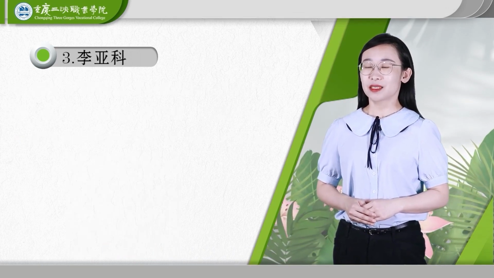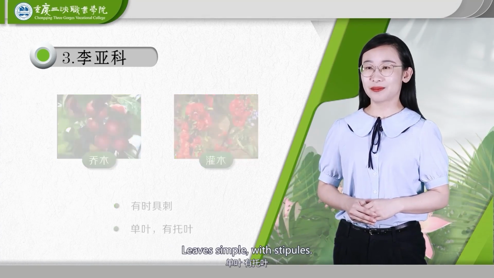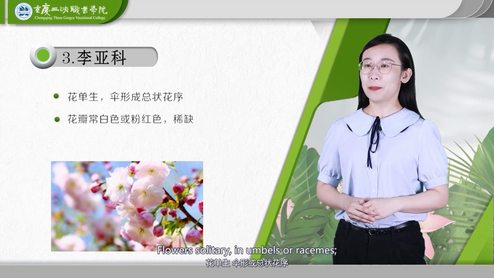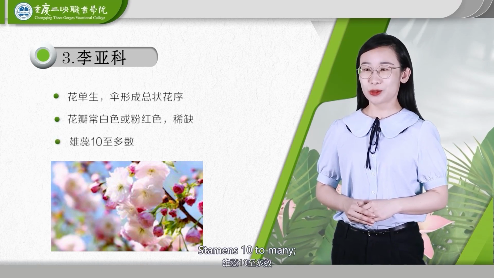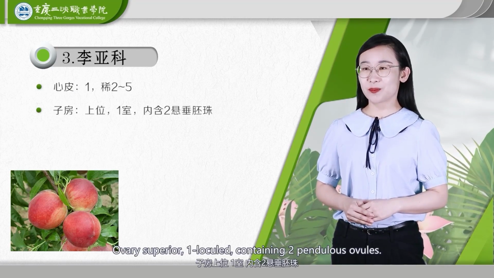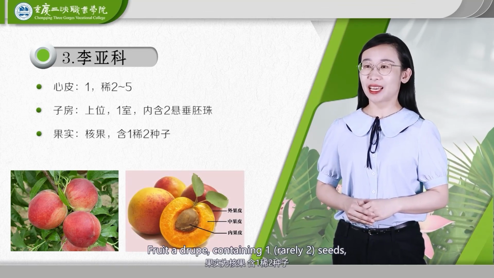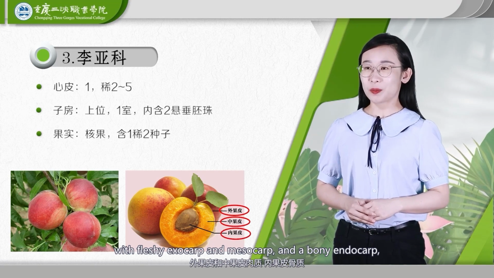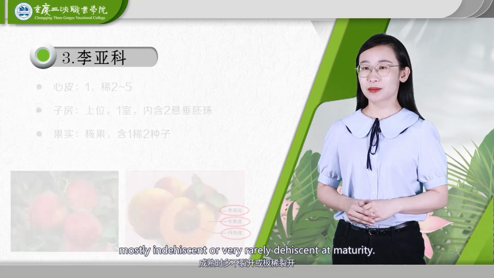3. Prunoideae. Trees or shrubs, sometimes prickly. Leaves simple, with stipules. Flowers solitary, in umbels or racemes, petals usually white or pink, rarely absent, stamens 10 to many, carpels 1, rarely 2 to 5. Ovary superior, 1 loculed, containing 2 pendulous ovules. Fruit a drupe, containing 1, rarely 2, seeds, with fleshy exocarp and mesocarp, and a bony endocarp, mostly indehiscent or very rarely dehiscent at maturity.